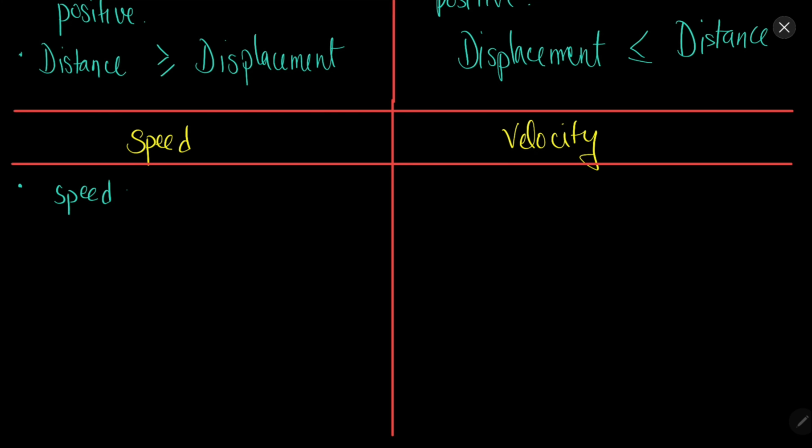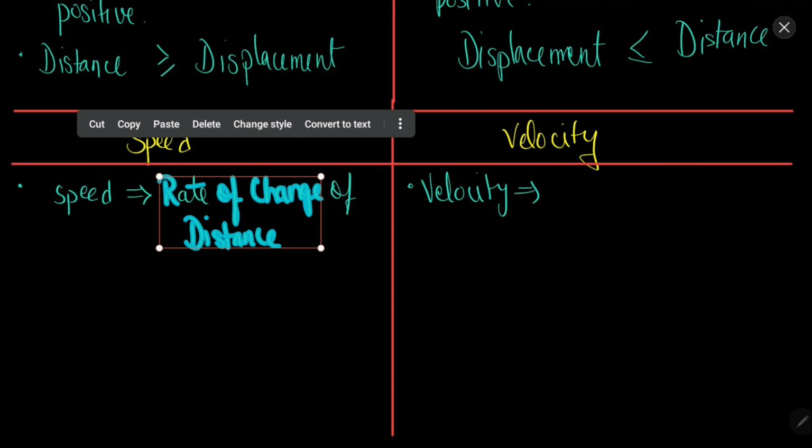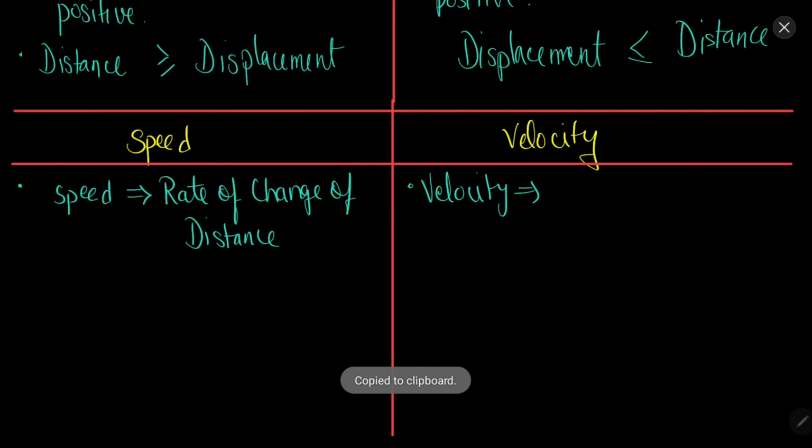Speed is the rate of change of distance. And what is velocity? Velocity is the rate of change of displacement.